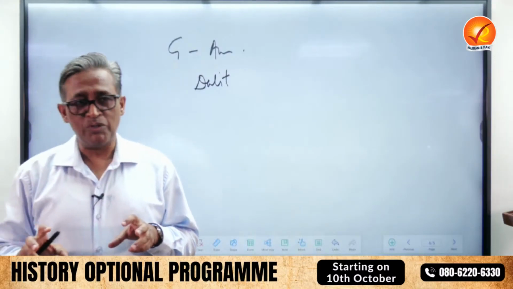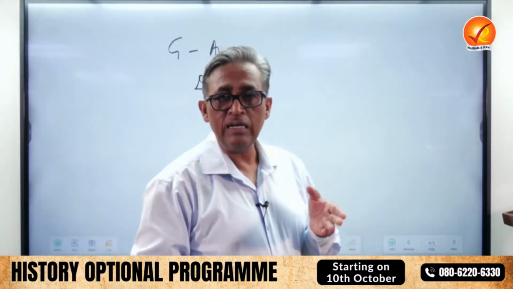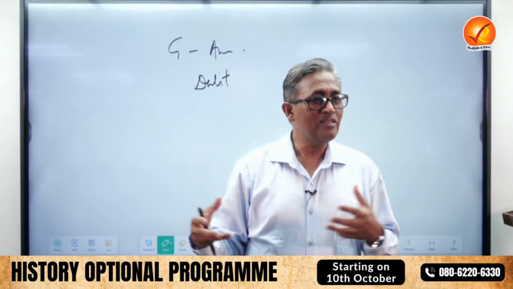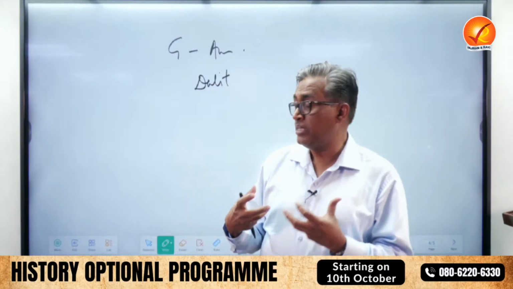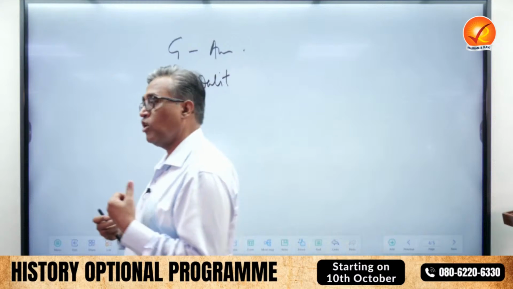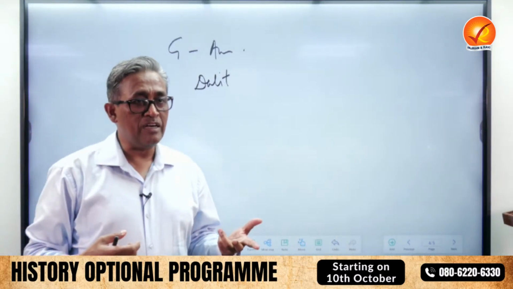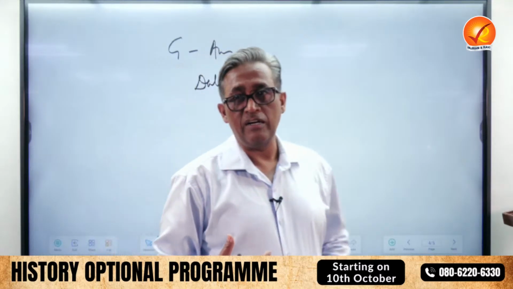Whether it is asked in the optional paper or the GS paper, this struggle is not against the British. It is within Indians, about how two giants of India, Gandhi and Ambedkar, saw caste, untouchability, and even religion differently.